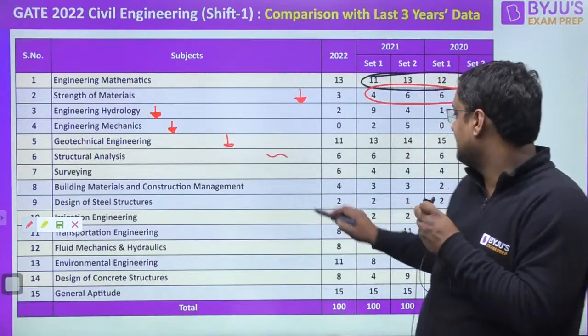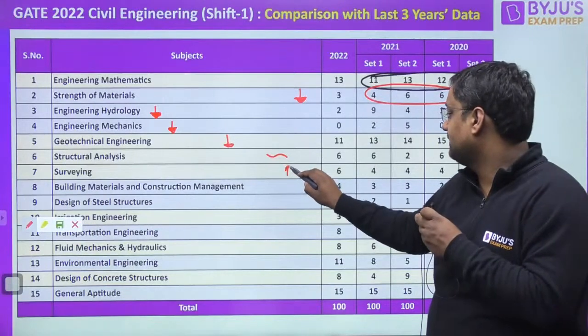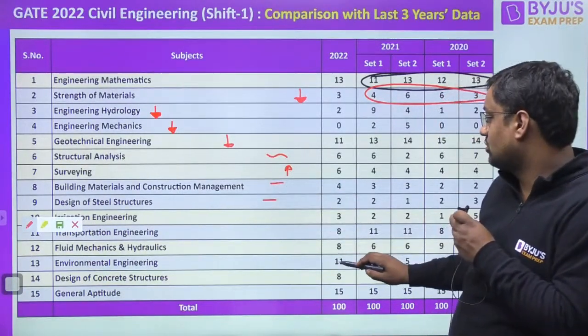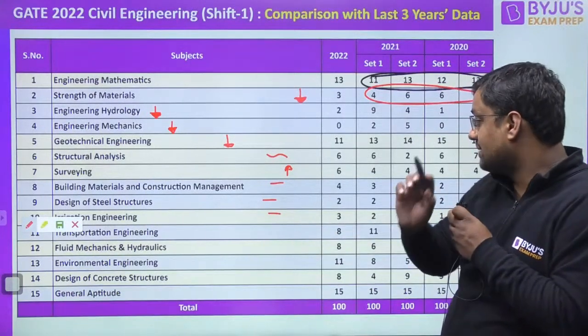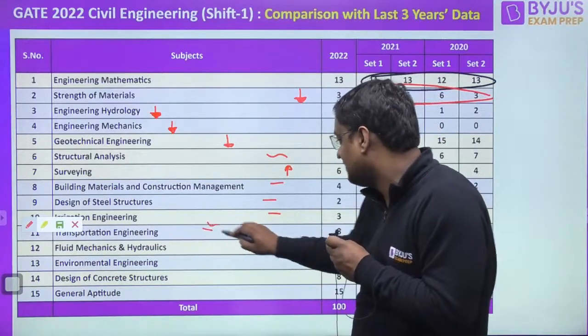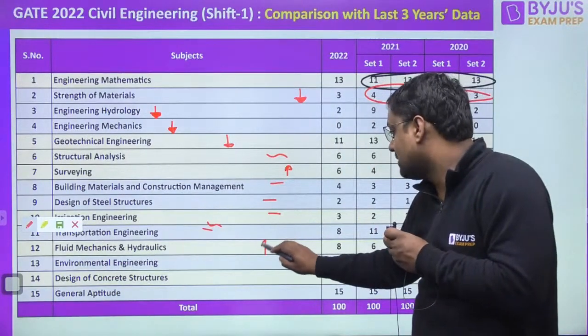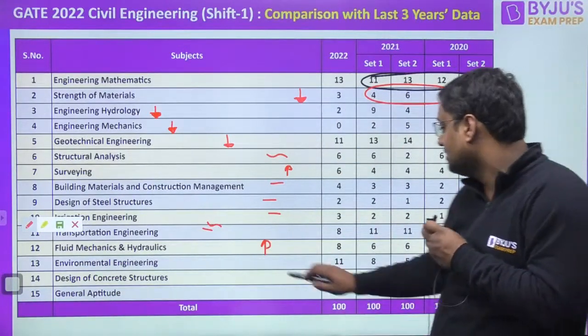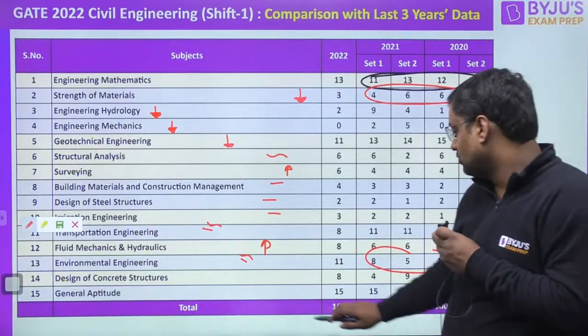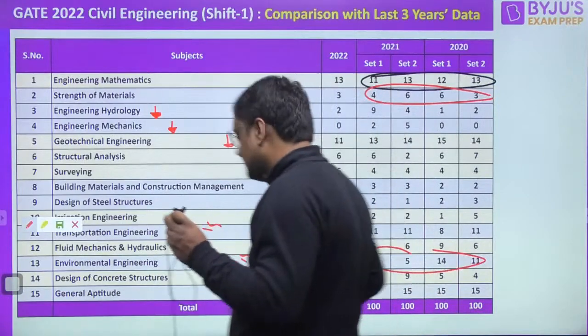Structural is almost same. Surveying as compared to previous years has increased. Building material almost same. Then design of steel structure almost same. Irrigation engineering almost same. Transportation engineering is almost same. Fluid mechanics 1 to 2 marks have been increased. Environmental engineering, if I see the average of all 4, will be around same, and aptitude is same, and design of concrete has been a little bit increased.